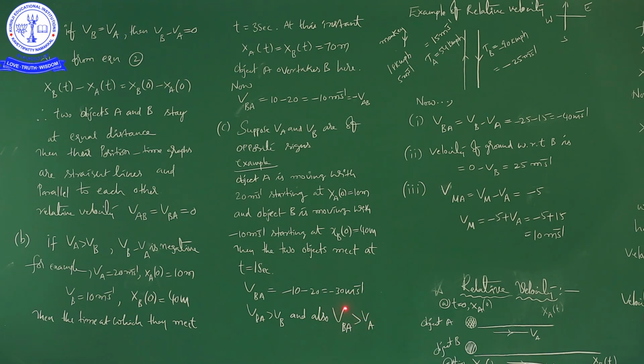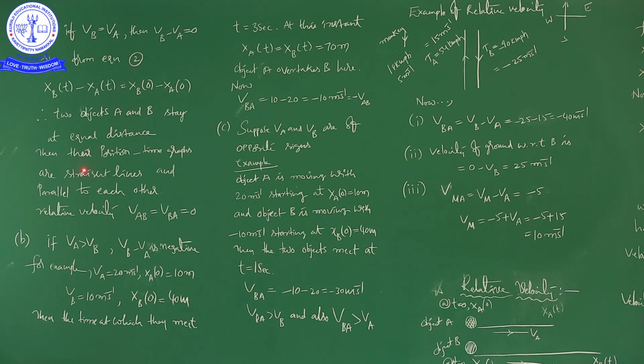Okay, right. So in relative velocity, first we discussed what relative velocity is, then we derived the relation between the velocity of B with respect to A and the velocity of A with respect to B, that is VBA is equal to minus VAB. Then we came to discuss three different situations.